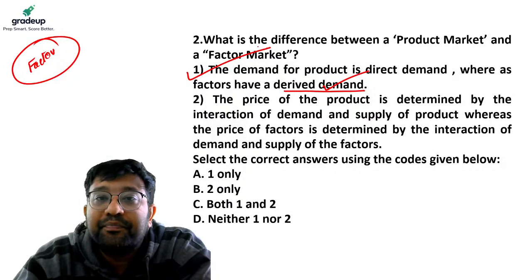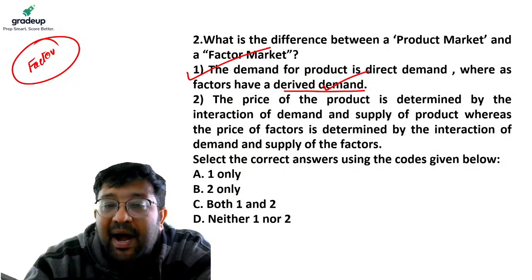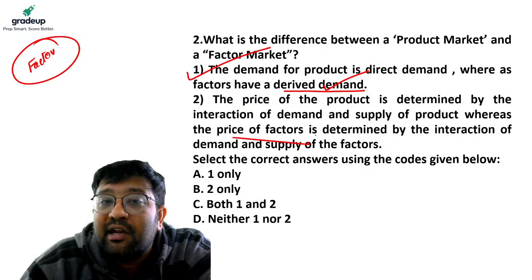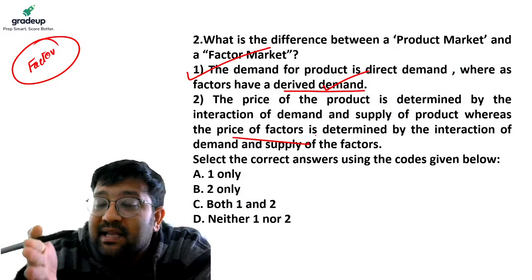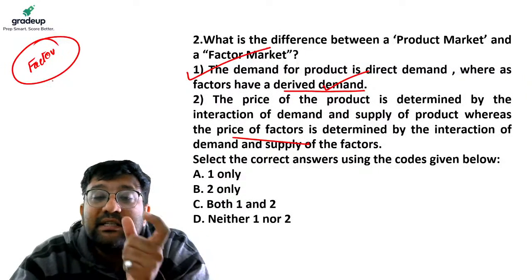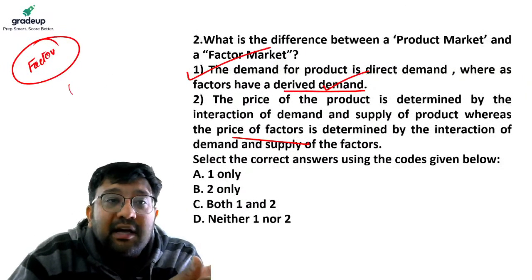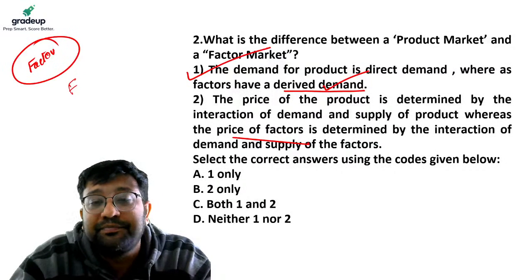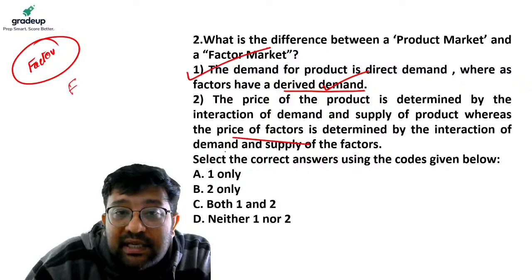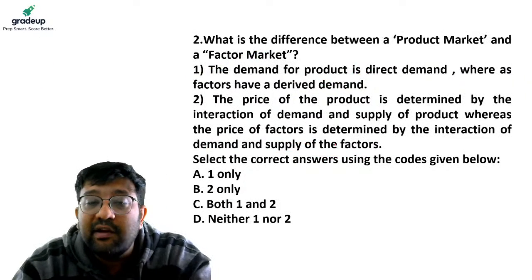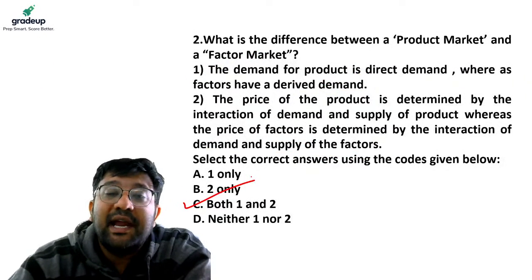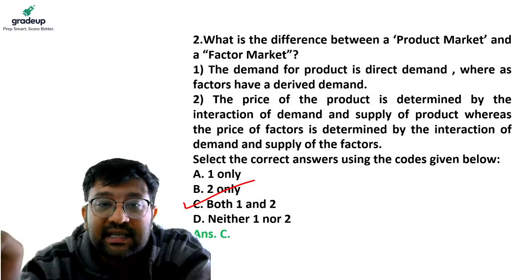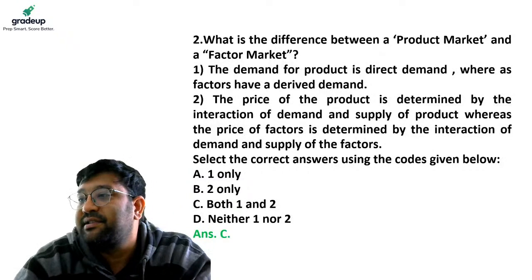And in the second part of the second statement, that the price of factors is determined by the interaction of demand and supply of factors, which is determined by the price of factors of production. So this is also right. So your answer will be both statements 1 and 2 are right. Your answer is C for this question.